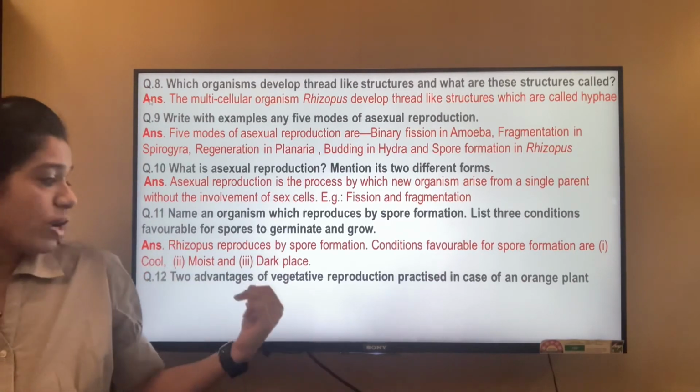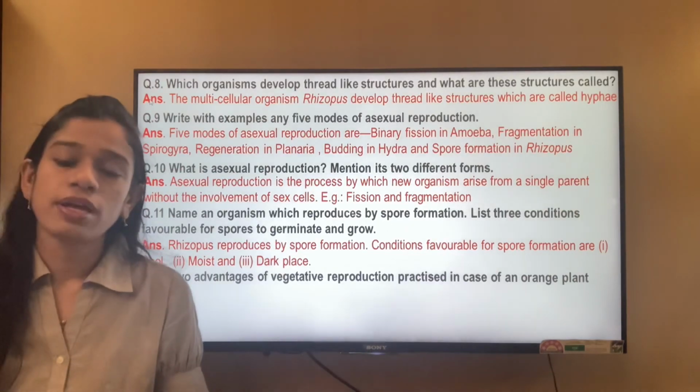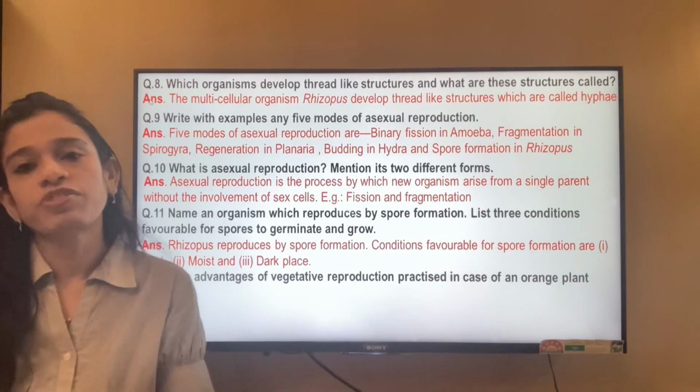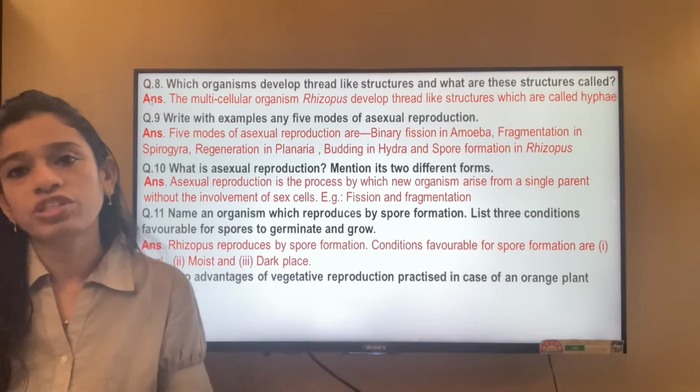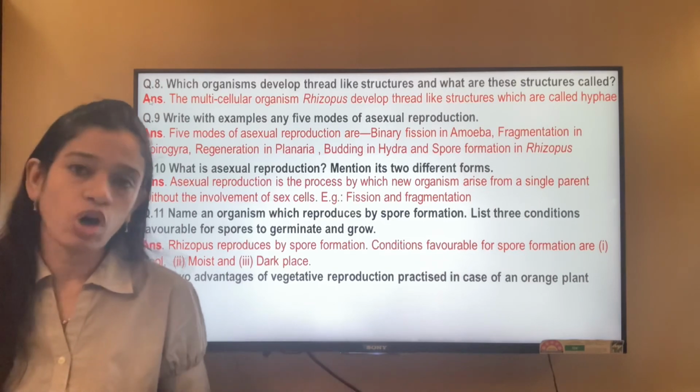List two advantages of vegetative reproduction practiced in the case of an orange plant. The advantage of vegetative reproduction is that we get the exact replica of the parent in the offspring.